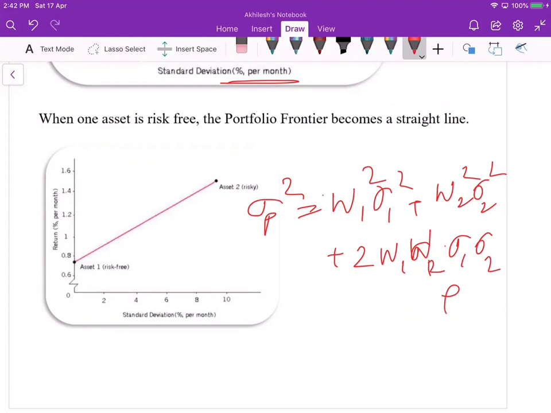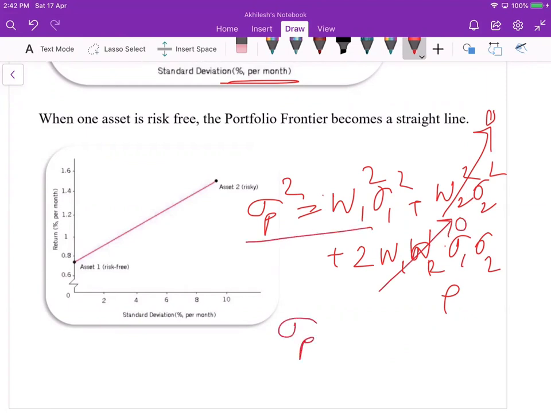When one is the risk free asset, then this term becomes 0, since the risk free asset has no standard deviation. This is the assumption, and the correlation with the other asset is also 0. Then we have only this term.